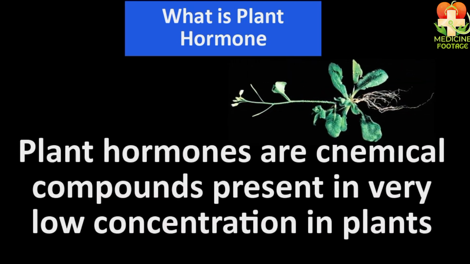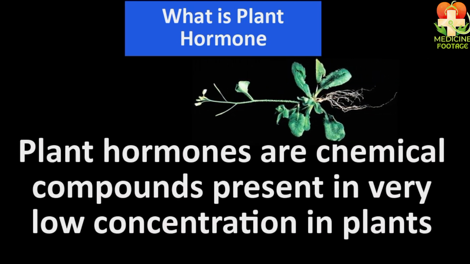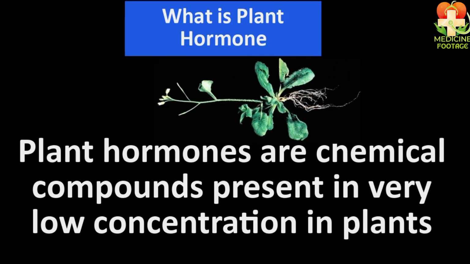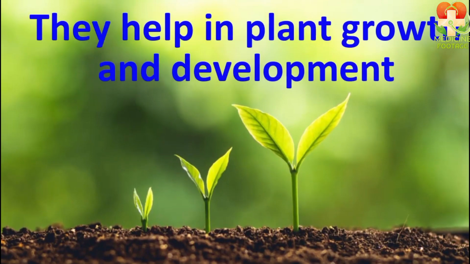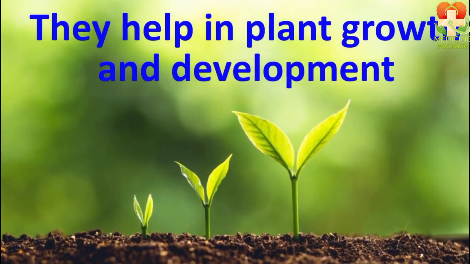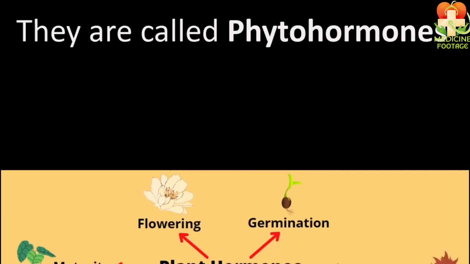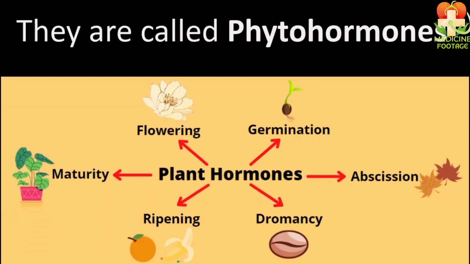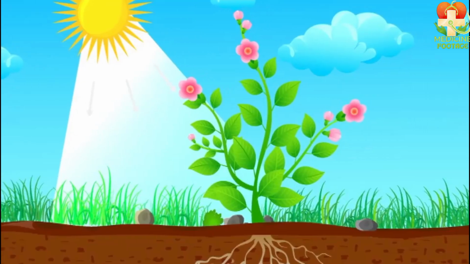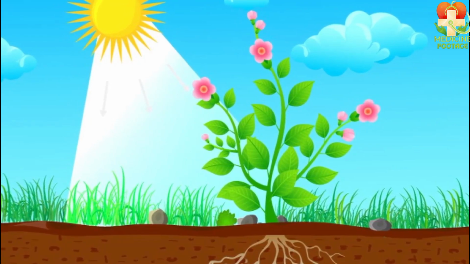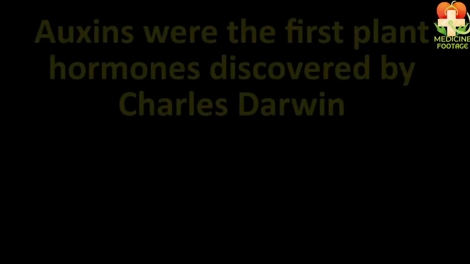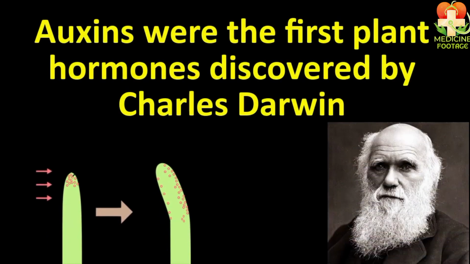Students, plant hormones are such chemical compounds that are present in plants in very low concentration. If we talk about the function of plant hormones, they help in growth and development. Students, these plant hormones are also called phytohormones. Phyto means plants, meaning those hormones which are in plants are called phytohormones. The first plant hormone discovered in the world was called auxin, and it was discovered by Charles Darwin.